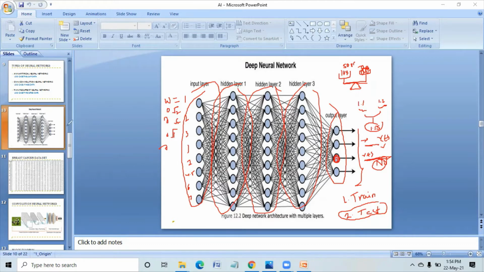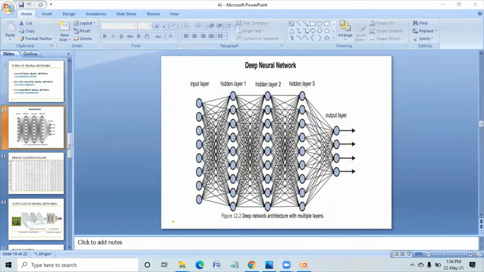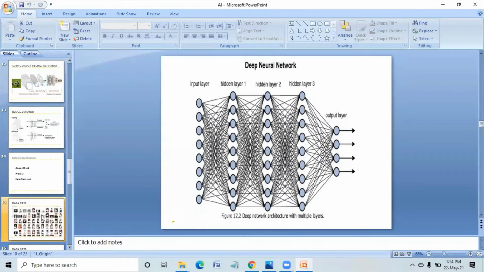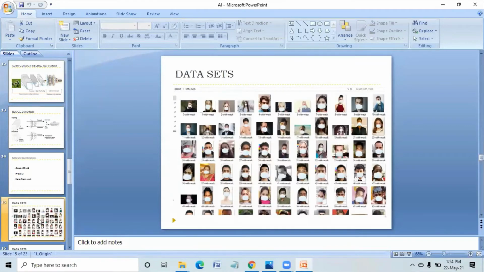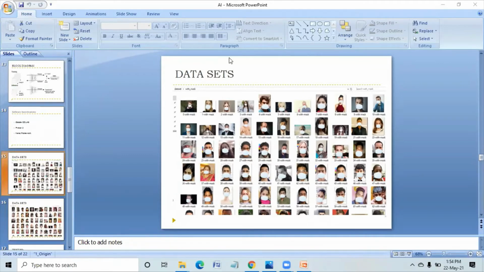I have been telling you like 600 images every time, but actually it is not 600 images. Suppose we have 600 images for training.